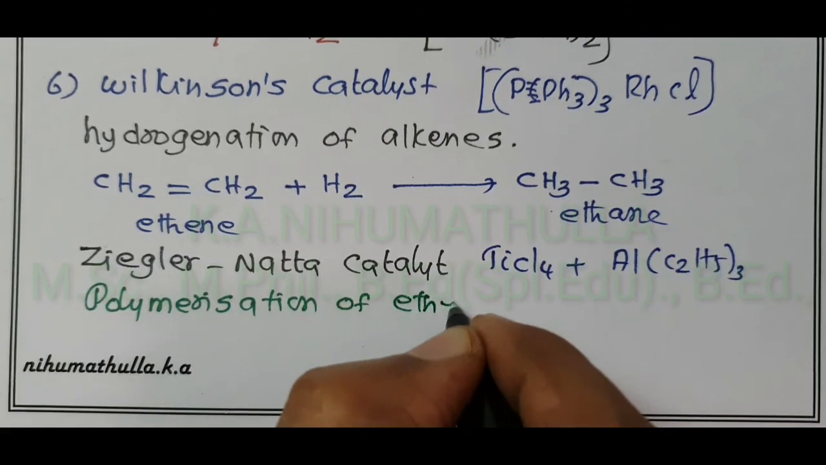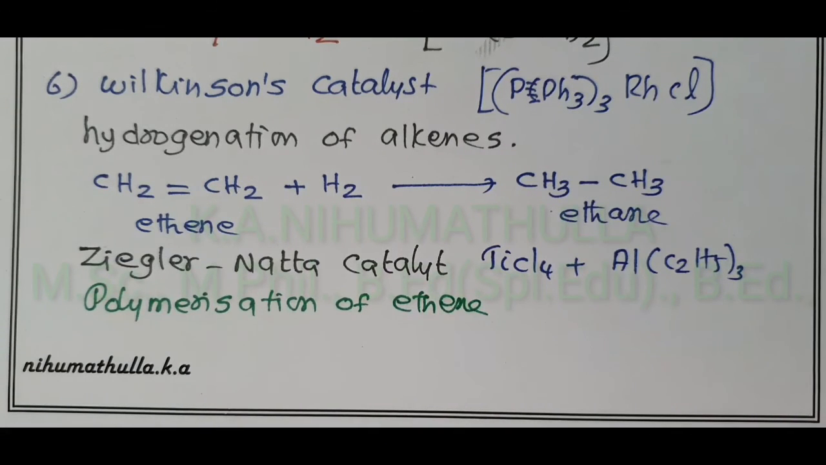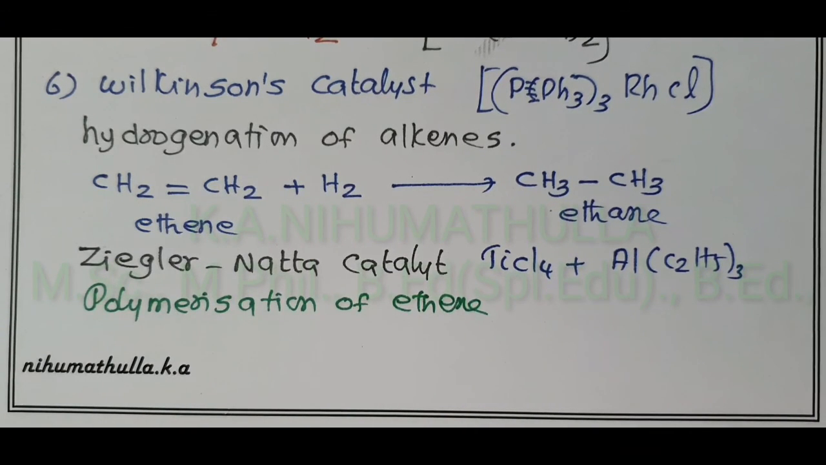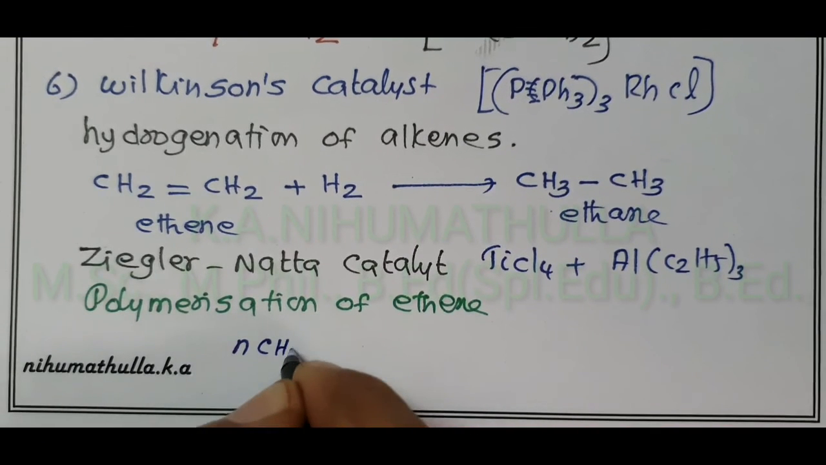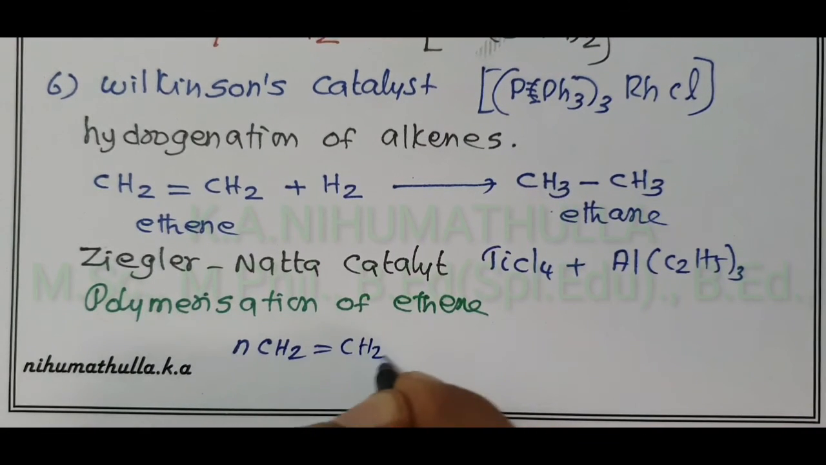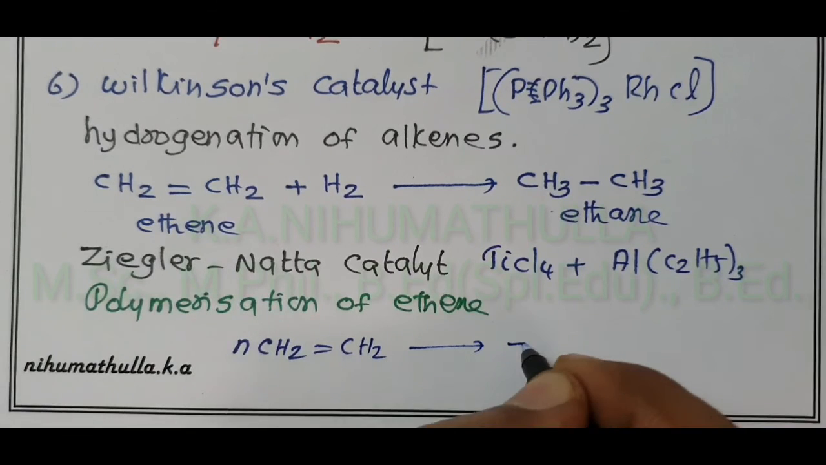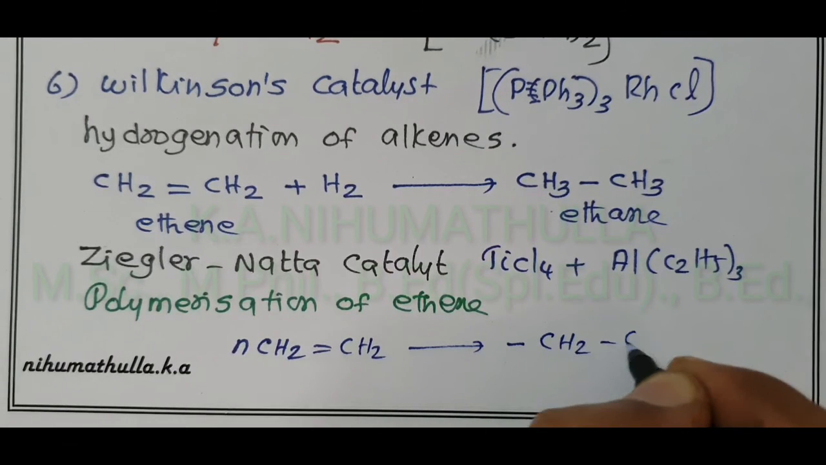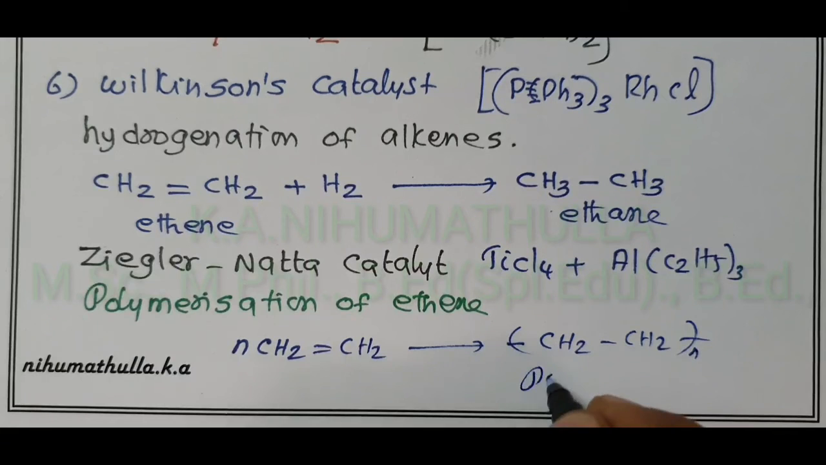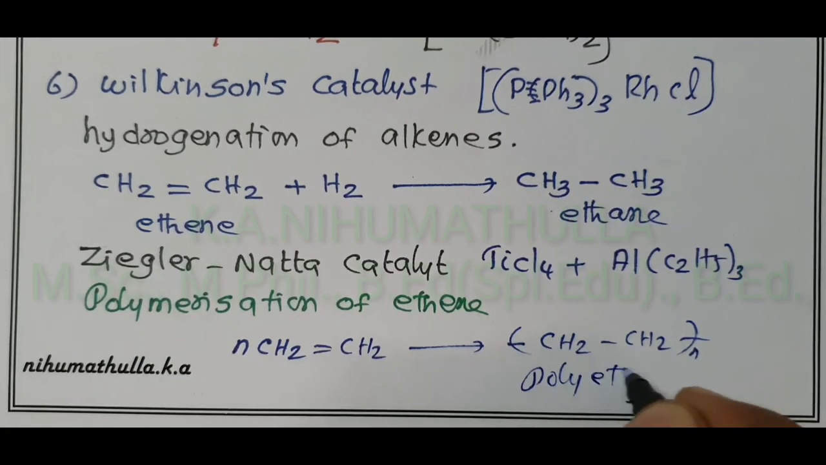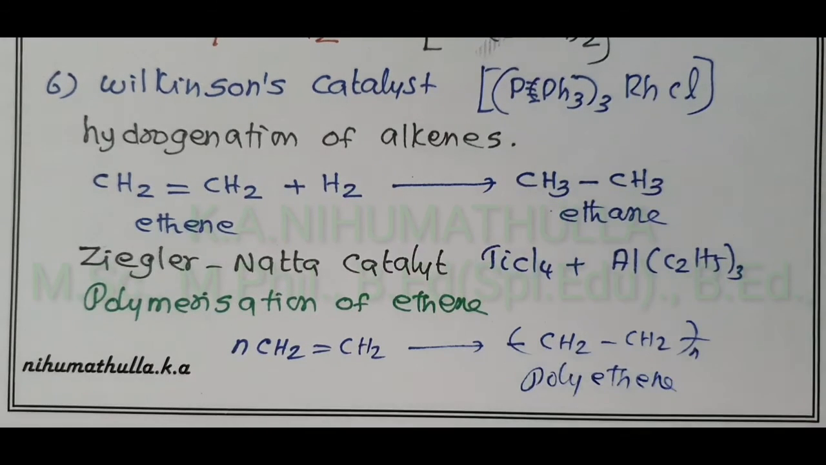Ethene gives polythene. What is the reaction involved? n number of ethene, CH2=CH2, in the presence of Ziegler-Natta catalyst gives a polymer called polyethene, or polythene.